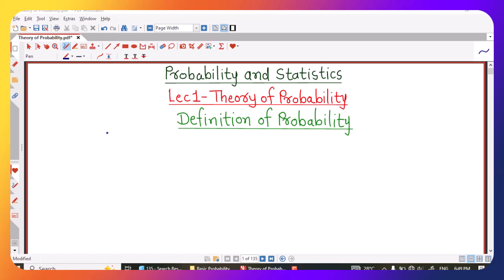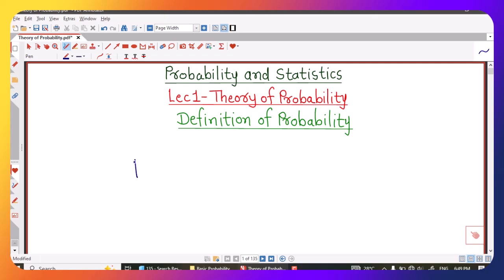Hello friends, I welcome you in lecture number 1 on theory of probability. In this lecture, we are going to understand the definition of probability. Now, before going for the definition, we have to understand certain terminology to define this definition of probability.